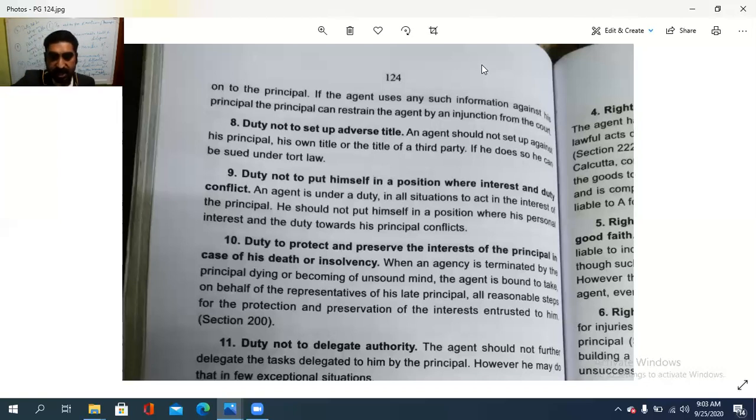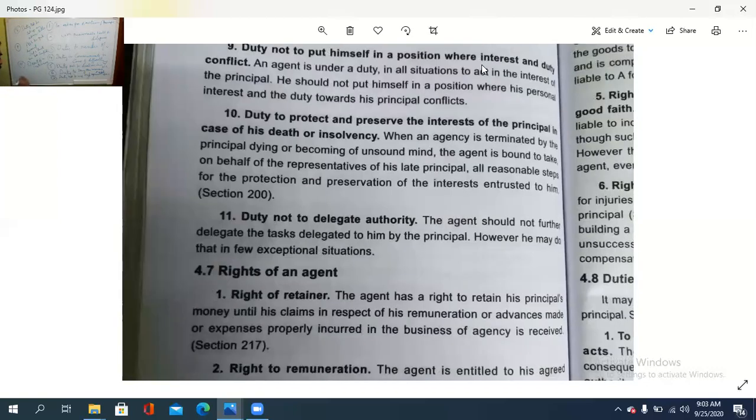And next is the duty to delegate the authority. Delegate the authority. The agent should not further delegate the task delegated to him by the principal. He may do that in few exceptional situations. So, authority, അധികാരം, and agent കൊടുത്തിരിക്കുന്ന അധികാരം വേറെ ആർക്കും എന്ത് ചെയ്യരുത്? ഇത് delegate ചെയ്യരുത്, means transfer ചെയ്യരുത് എന്നുള്ളതാണ്. So, these are the duties of an agent. So, we will look into it